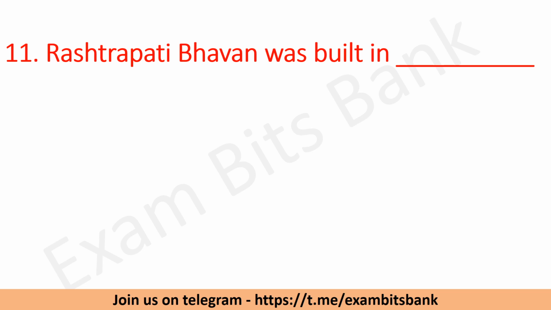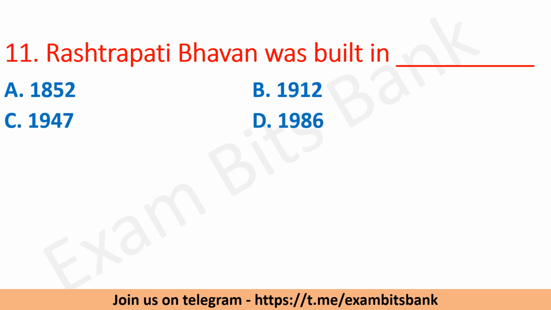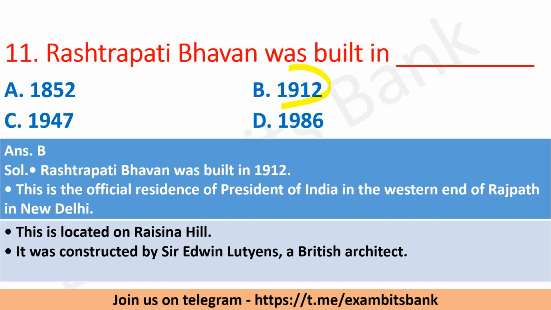Moving on to next question. Rashtrapati Bhavan was built in. The options are 1852, 1912, 1947, or 1986. So the correct answer is option B, 1912. Rashtrapati Bhavan was built in the year 1912. This is the official residence of President of India at the western end of Rajpath in New Delhi. It is located on Raisina Hill. It was constructed by Sir Edwin Lutyens, a British architect.